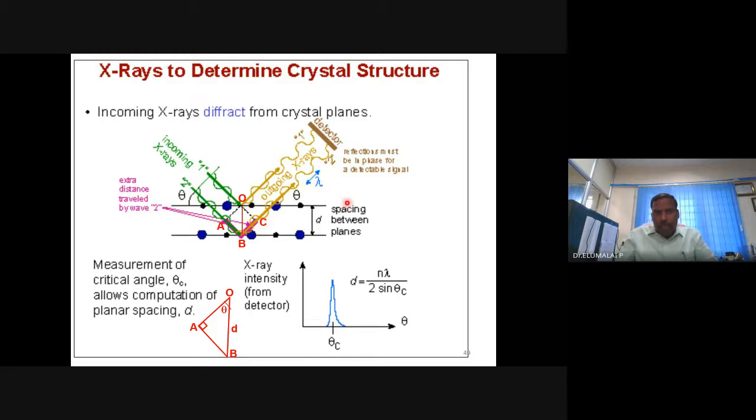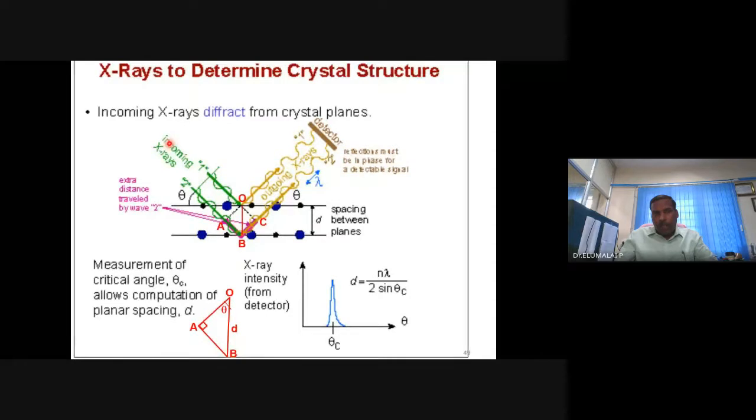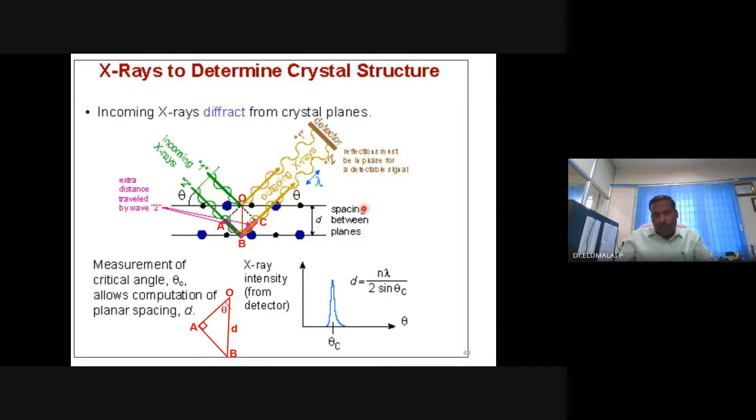So a layer of atoms, ions, or molecules is arranged, another layer, and there is a distance, the d-spacing. When you allow X-ray radiation to interact with such a crystalline material, what will happen? There are atoms, and this is an X-ray, electromagnetic radiation.